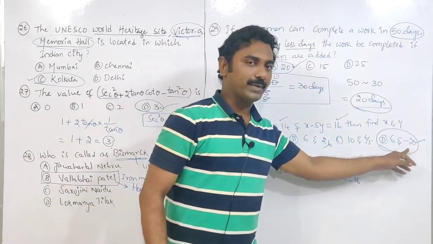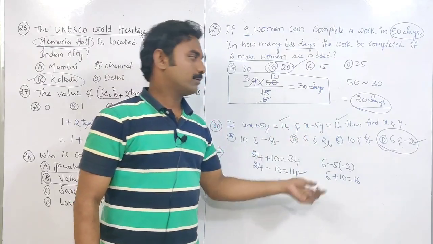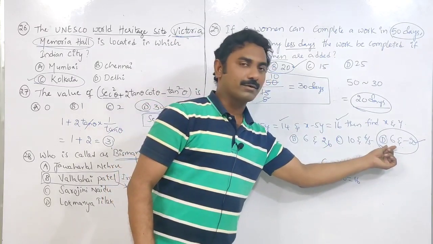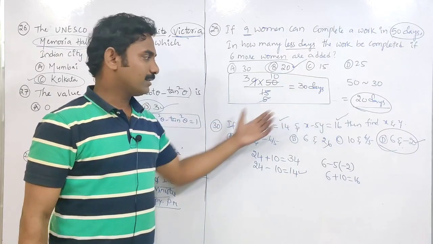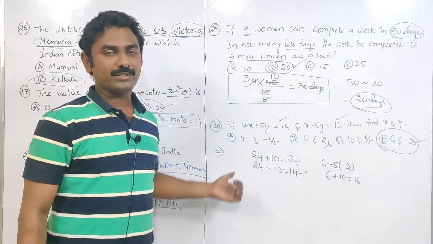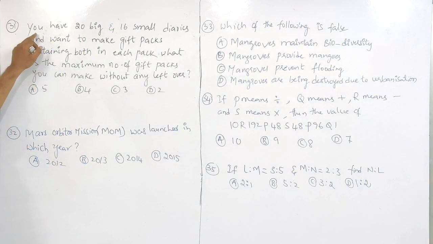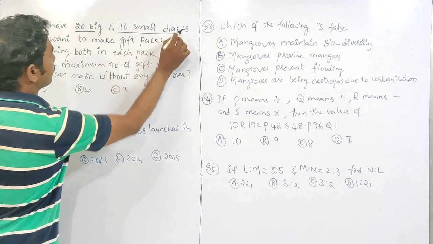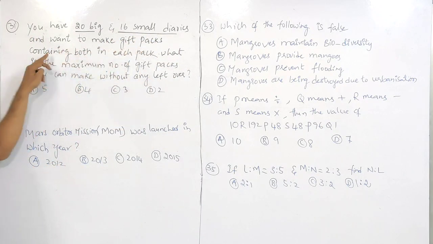So the fourth option is the correct option, because when we take x is equal to 6 and y is equal to minus 2, these two equations are satisfied. So the solution of these two linear pair of equations is x is equal to 6 and y is equal to minus 2. So by substituting these values in the given question, we can easily find out which option is correct.